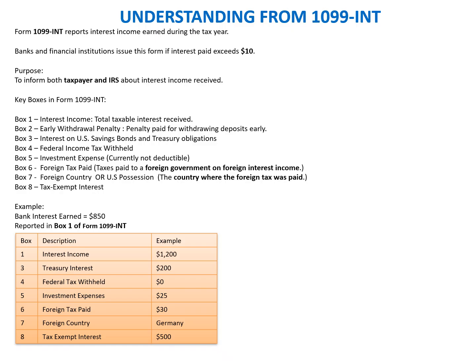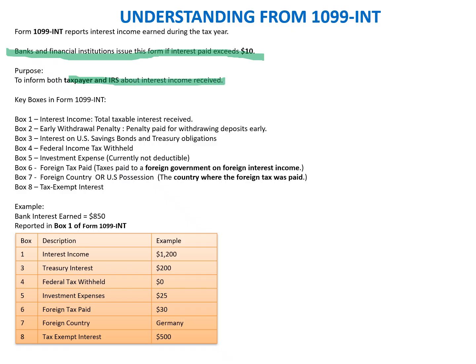Form 1099-INT reports the interest income earned during the year. Banks and financial institutions issue this form if interest paid exceeds $10. So if the interest paid for a particular accounting year, a particular income tax year, is more than $10, then it has to be reported by the banks and financial institutions on Form 1099-INT. The purpose is to inform both the taxpayer and the IRS about the interest income received.